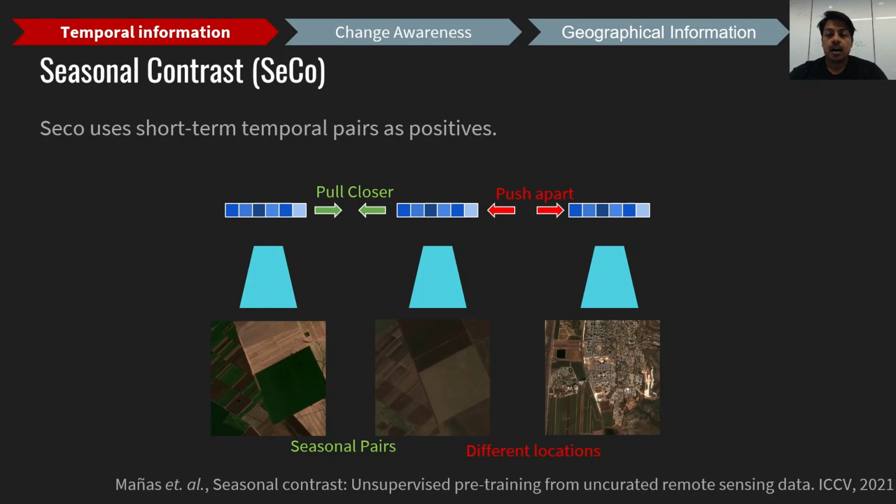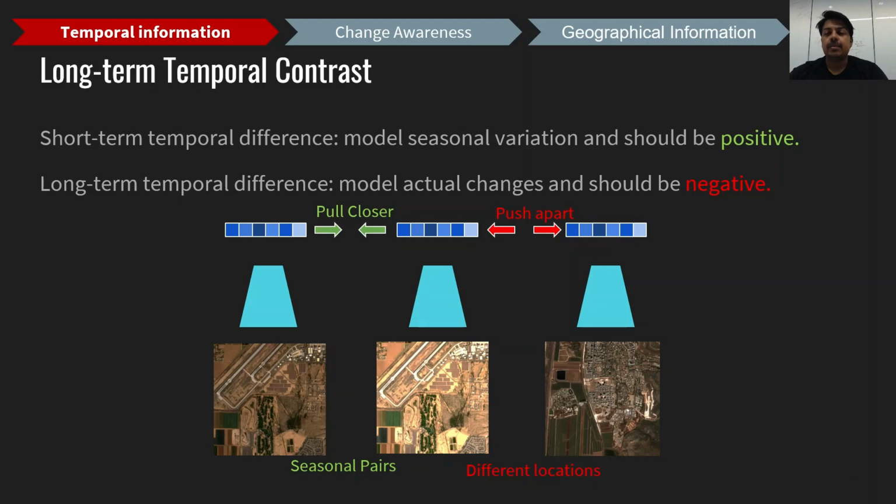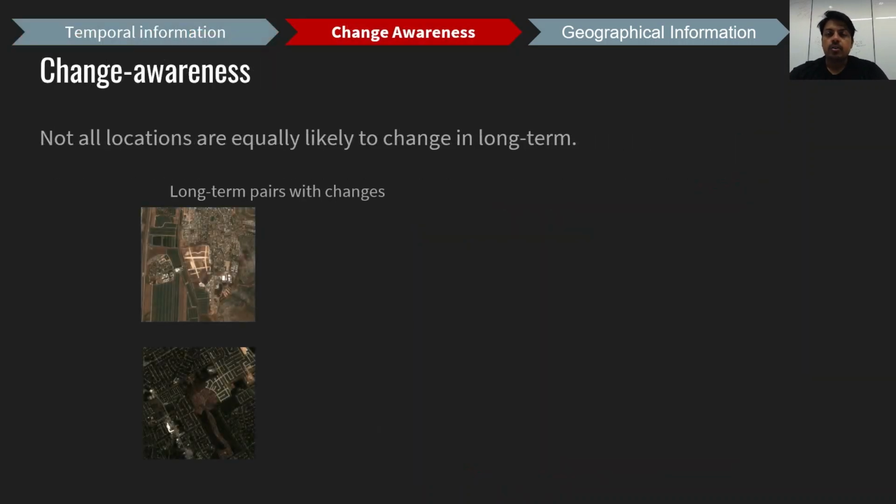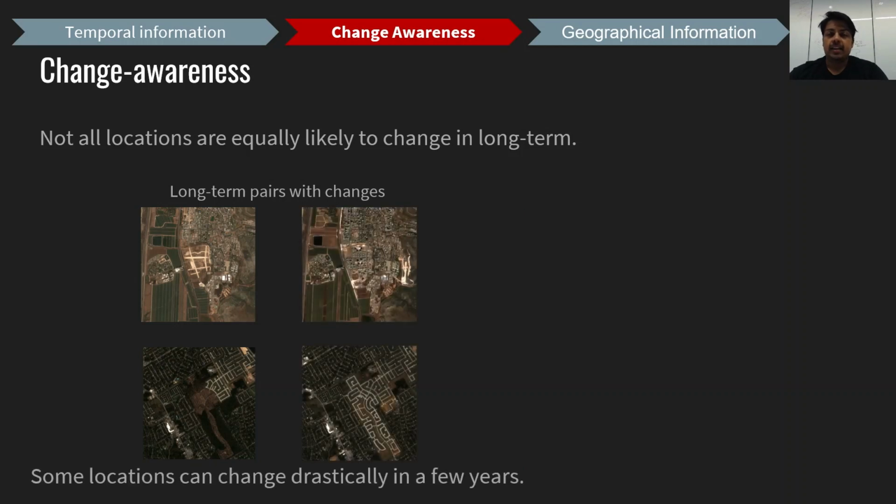We first look at how having access to multiple temporal images of the same location can help us. Existing techniques such as seasonal contrast have focused on using images with a gap of a few months as positives to learn the seasonal invariances. We build from this and additionally focus on images with a larger time gap. Our key insight is that images far apart in time correspond to actual changes. Therefore, we modify this contrastive loss by using images far apart in time as negatives, while still using short-term pairs as positives. However, not all long-term pairs should be treated as negatives.